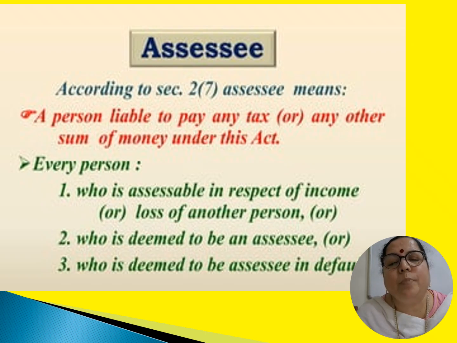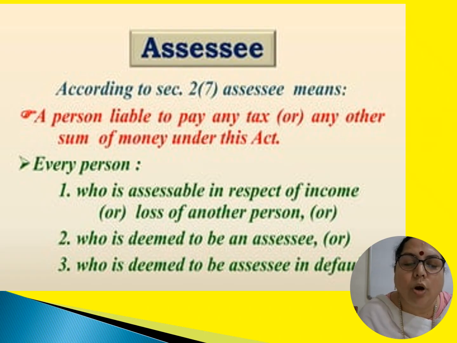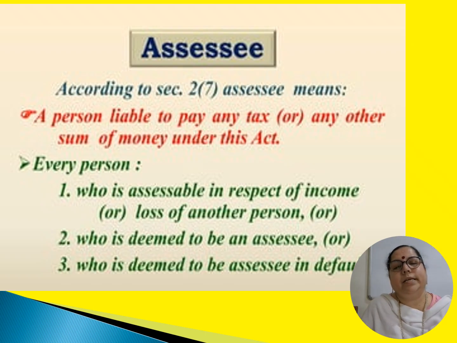Any person who is liable to pay tax, that means who is responsible to pay any particular sum of money under this act, who is assessable under this act for his or her income or for loss of any other person. Under this act, not only direct assessee or proper particular assessee, but a deemed assessee concept is also there. So any person at times can be called a deemed assessee, even if he is not the real assessee, right, under the act. We will understand these things in detail in further discussions.